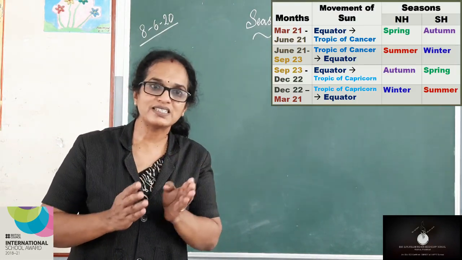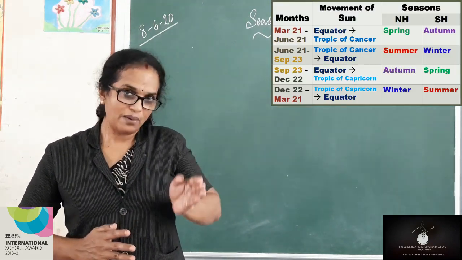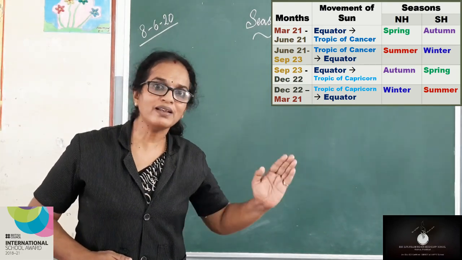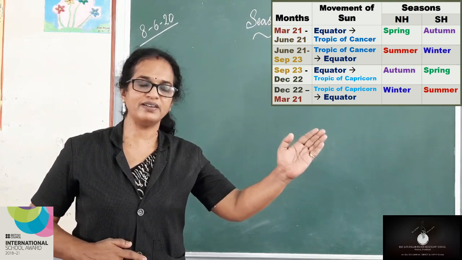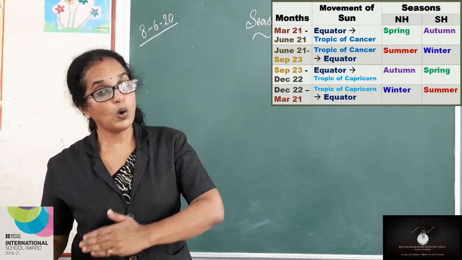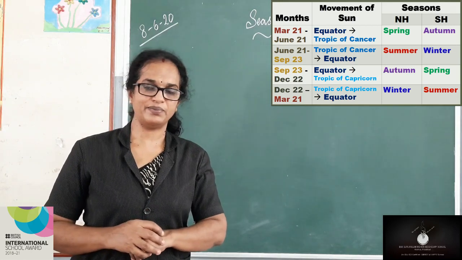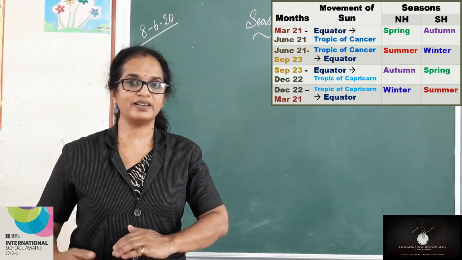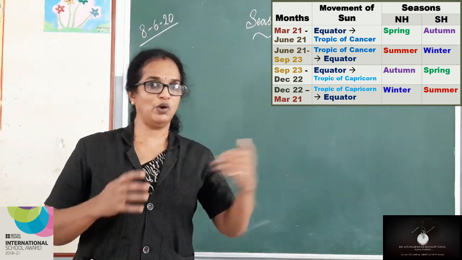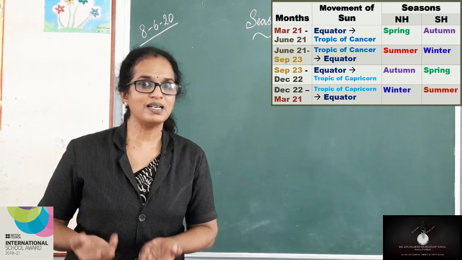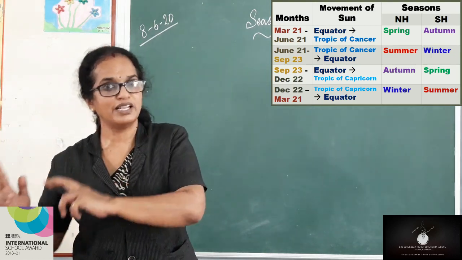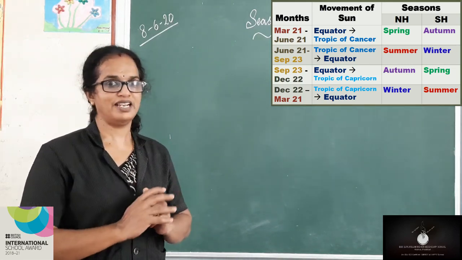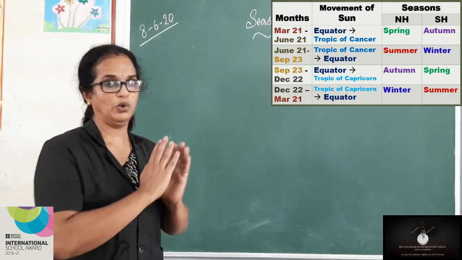When it is spring in the northern hemisphere, it will be autumn in the southern hemisphere. When it is spring in the southern hemisphere, it will be autumn in the northern hemisphere. Vice versa, when it is summer in the northern hemisphere, it will be winter in the southern hemisphere. You can see the board also.